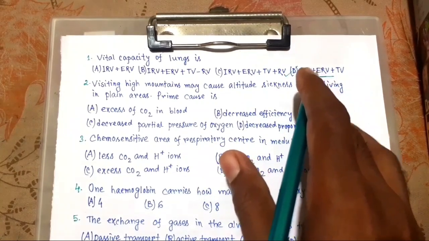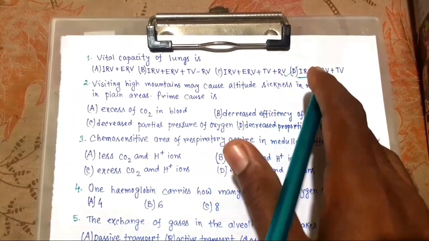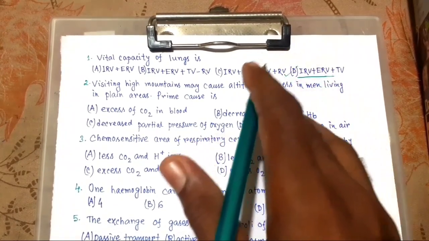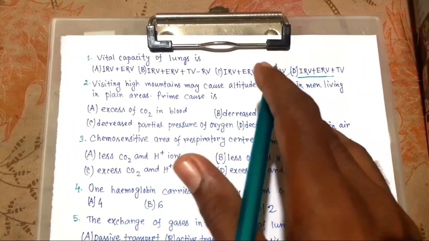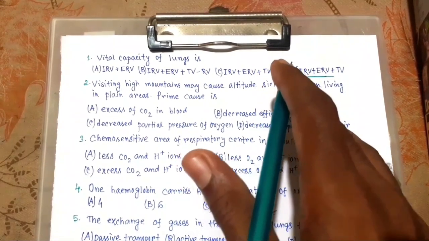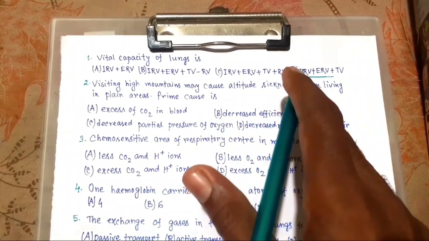And what is IRV? That is inspiratory reserve volume, the additional volume of air a person can inspire by a forcible inspiration.